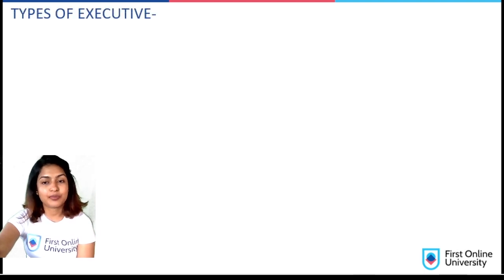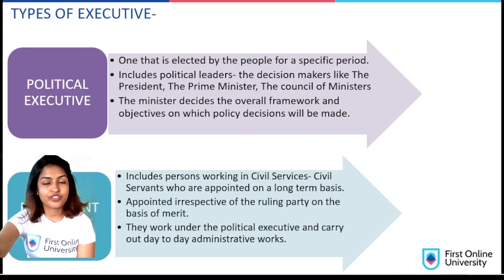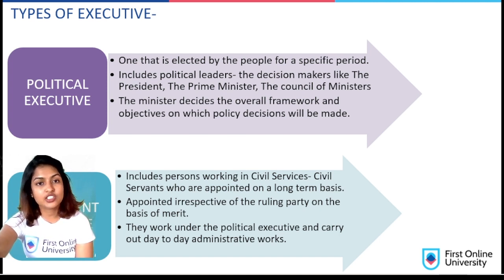So let us see the types of executive. First, we'll be dealing with the political executive. What is political executive? It is one that is elected by the people for a specific period. Okay, so it includes political leaders, that is the decision makers like the president, the prime minister, the council of ministers. The minister decides the overall framework and objectives on which policy decisions will be made. So let's see that this is the temporary executive because ministers can be changed.